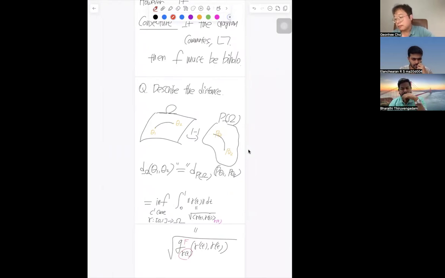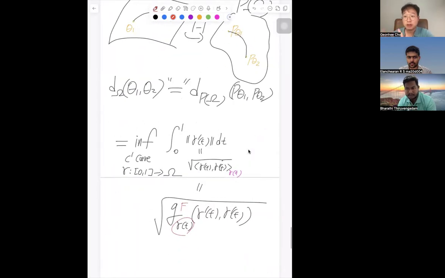For example, if the Fisher information metric is identically the identity matrix, then this is the same as the arc length on a Euclidean space. But if the inner product changes along gamma of t, then we cannot guarantee that. For example, from our seminar, we start from the Poincare metric. We know that depending on gamma of t, the Poincare metric is changing, so the arc length must change.